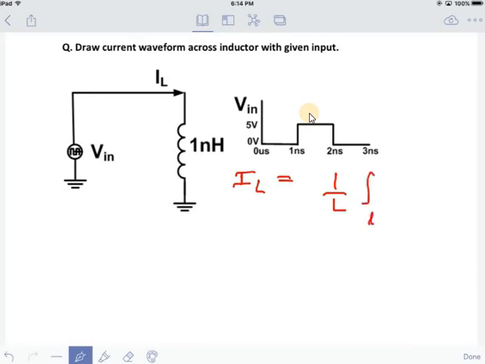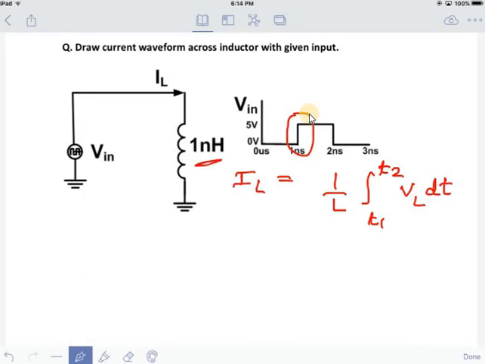From time t1 to t2 I am taking, because inductor cannot change current instantaneously. It takes some time. Similarly for discharge also it takes time. Like voltage, it cannot change current. This input voltage is changing sharply, but this much sharp current change cannot happen across an inductor.